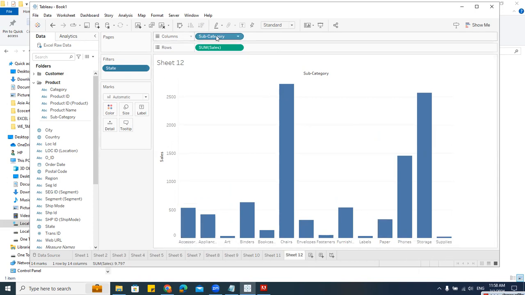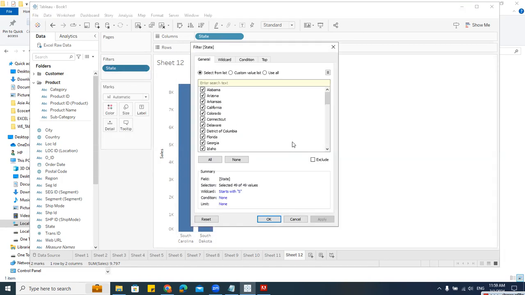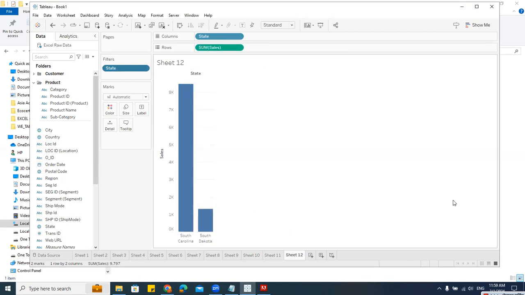So suppose if you think you want to check that, let me remove the subcategory and we'll take the state itself. Can you see that? You understood? So I just gave there all the states that start with S. For that, I need to get the reports for the subcategory. If you're getting confused, I'm just showing you this so that you'll understand what filters we did. Okay. So again, I'll tell you. I just had this subcategory where I was getting the data only for these two regions because I gave that wildcard. Because we'll get confused, we'll not understand how it is actually happening. I just took out that subcategory and took this state so that you'll know. See here only these two states which are starting with S, it is shown.